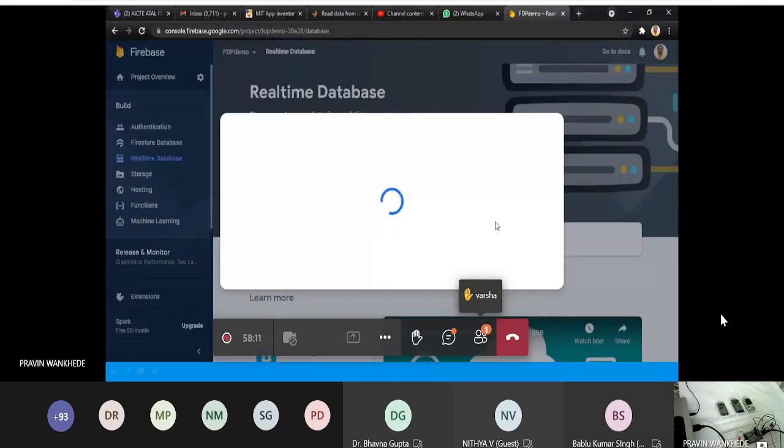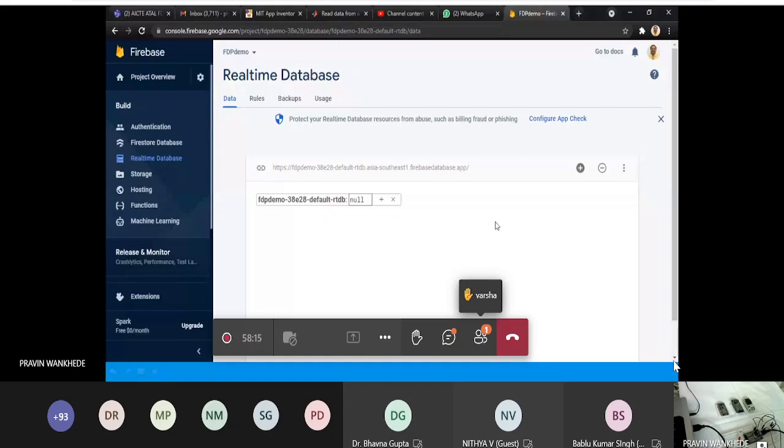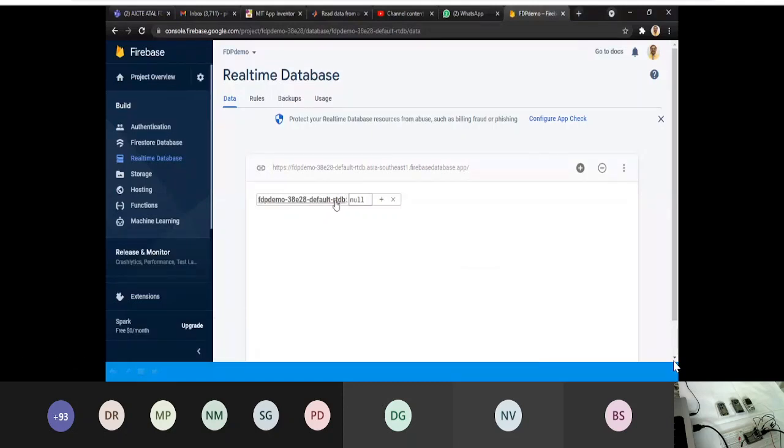Just click on Start in test mode and then click on Enable. Great. Now we have this database. This is our complete database. Now here, if you click, it is asking me to add child. It means that there will be one database and you can add children. So the database will have a child.